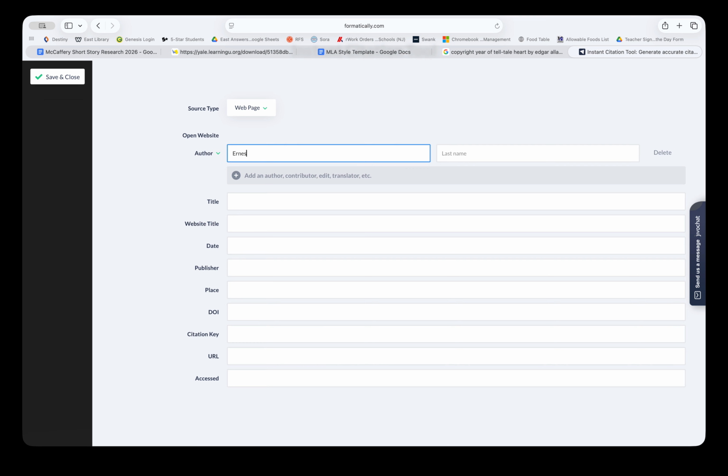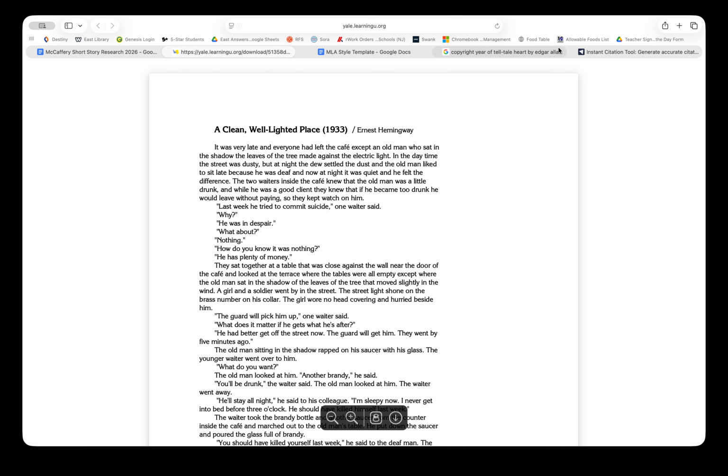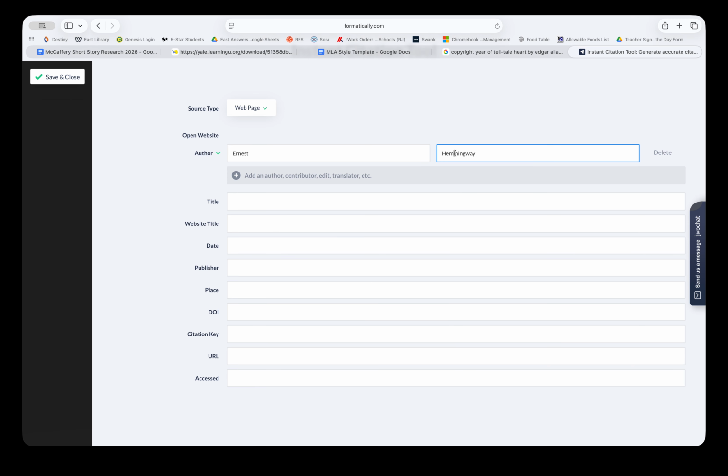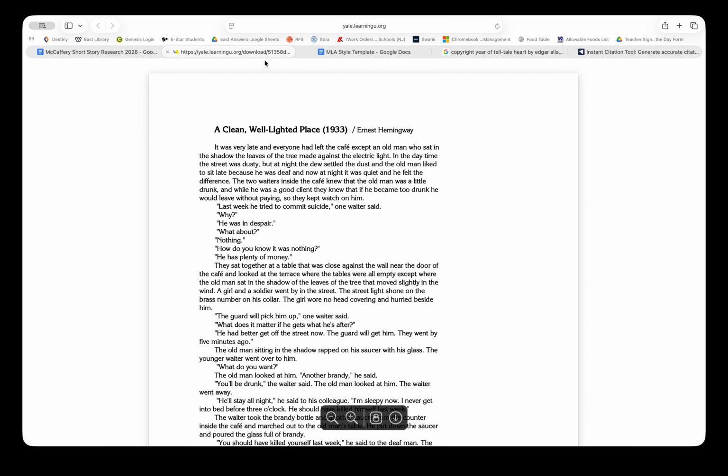This is Ernest Hemingway. Make sure that you spell everything correctly, which I did not. There's one M: Ernest Hemingway. Also, make sure that you're using proper capital letters for names in here, because it is going to copy directly from what you type in. So make sure you have done that.